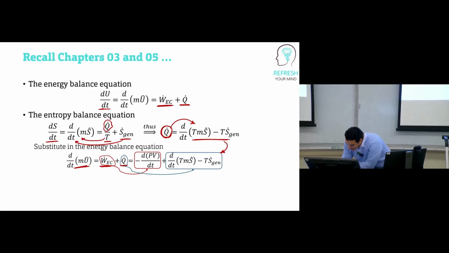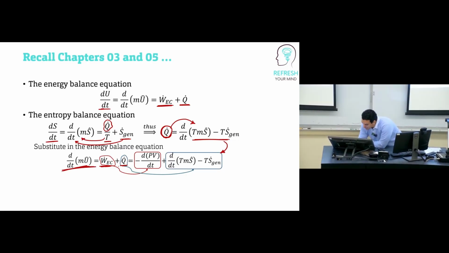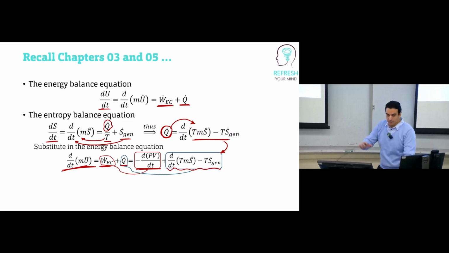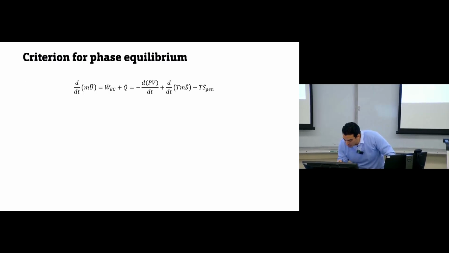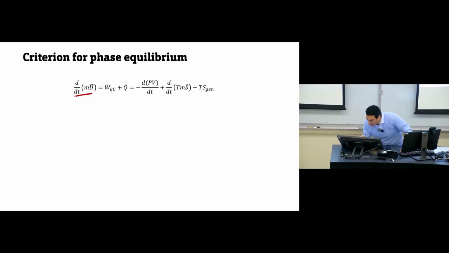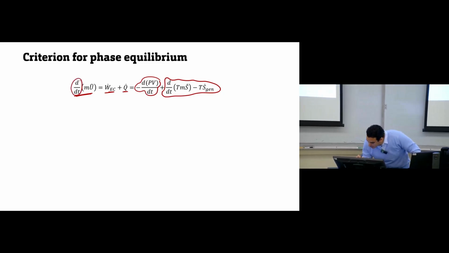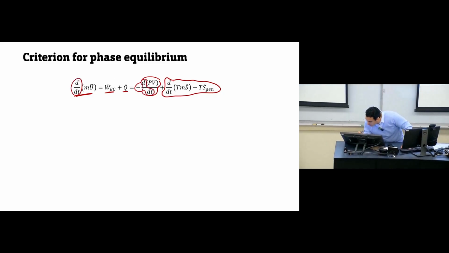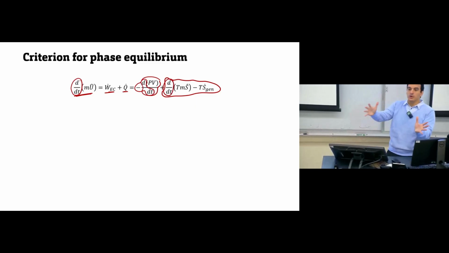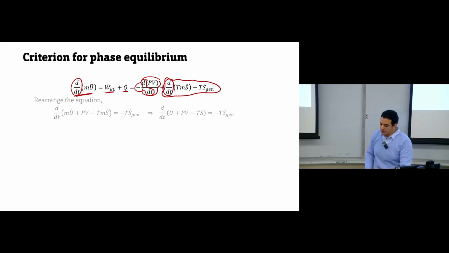So now we have the change in internal energy equal to this work of expansion and contraction plus this Q. Let's put this equation together again. This is the equation we have: dU/dt equals work of expansion and contraction plus Q. This is the work of expansion and contraction, and this is Q from the entropy equation. Here we have d/dt, here we have d/dt, here we have d/dt. Combine all of the d/dt terms on one side of the equation.